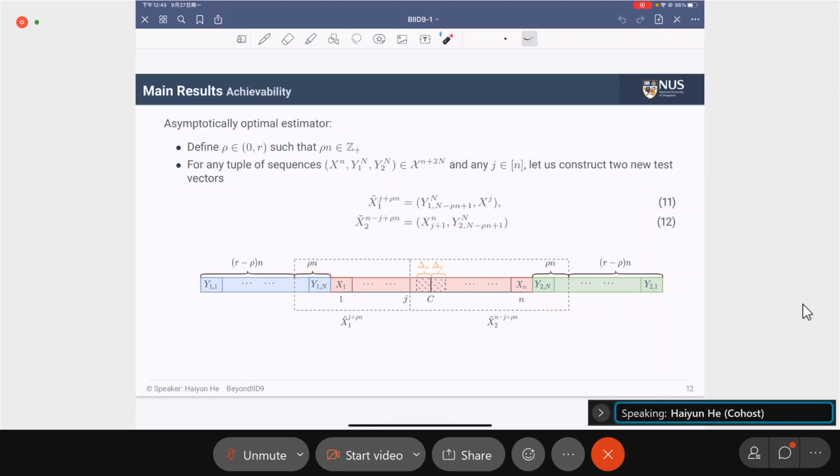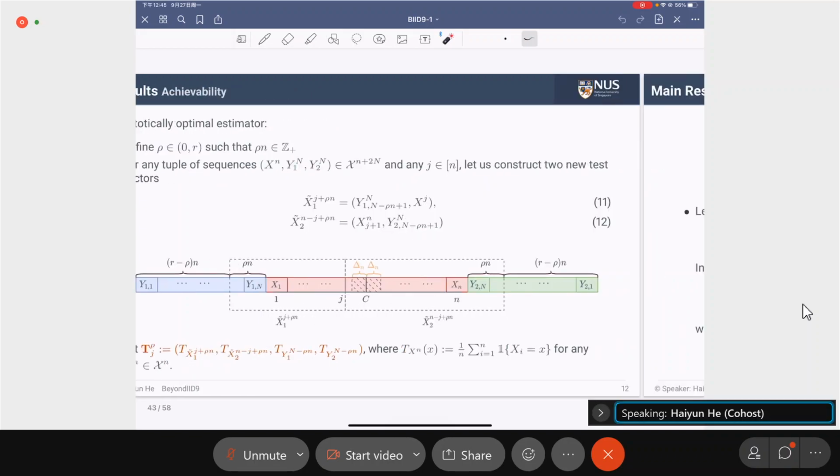So we combine the rho n length training sequence with the first part of the test sequence and let it be x1 tilde, and similarly we construct another sequence x tilde 2. So now we have four new sequences, and then we calculate the types of these four new sequences. We denote the new tuple of types as T_j^rho.